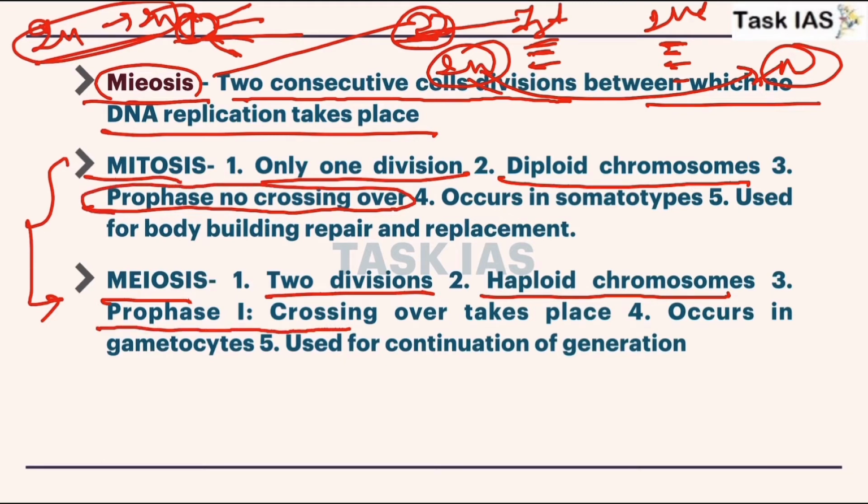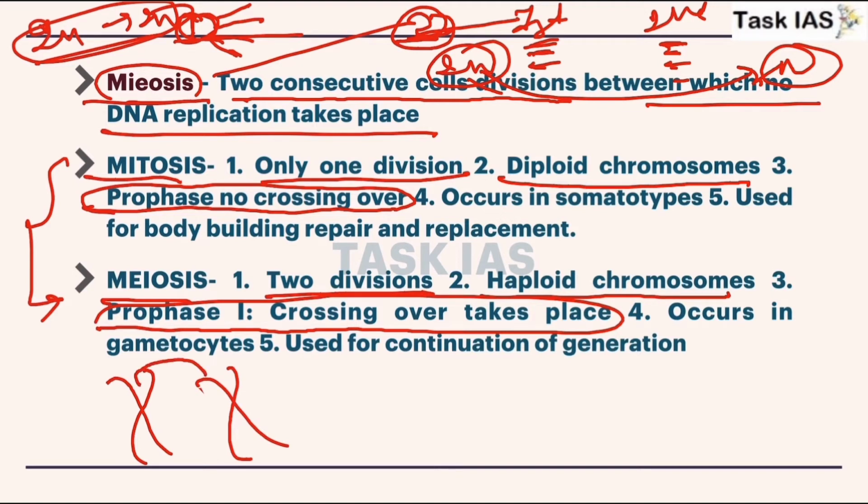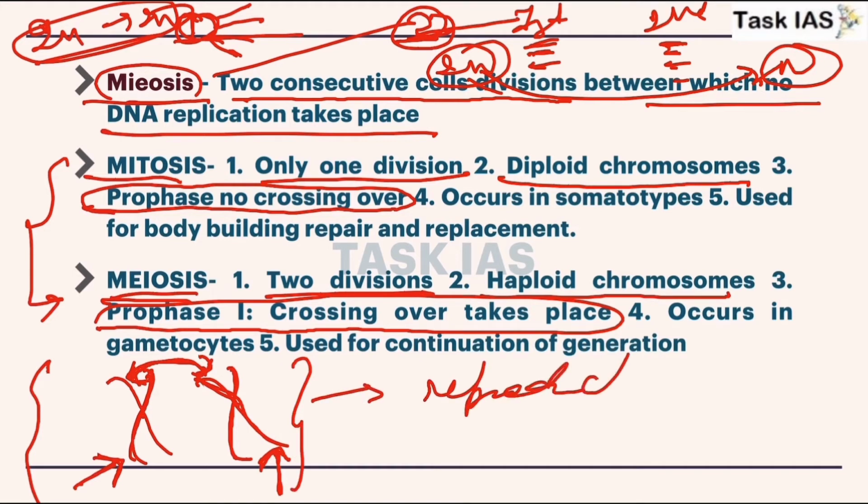So what is crossing over? So think, this is a chromosome. If there is a crossing over between two different sister chromatids, so this is a chromosome, this is its branch, and this is another different chromosome, its branch. And in case of meiosis, this occurs only in reproductive cells, but in mitosis this occurs in somatic cells.